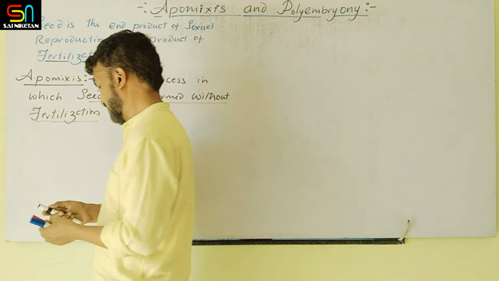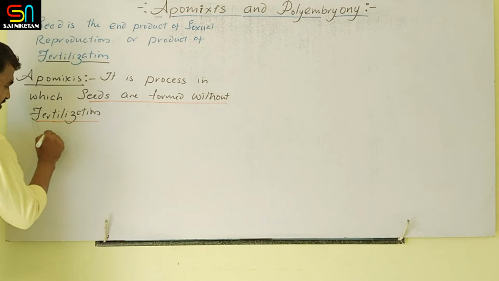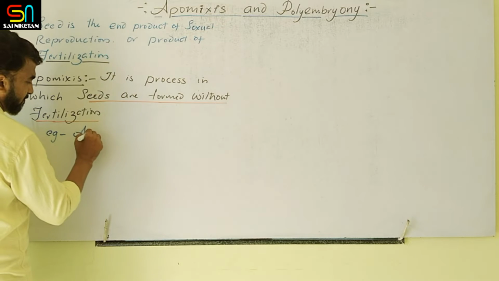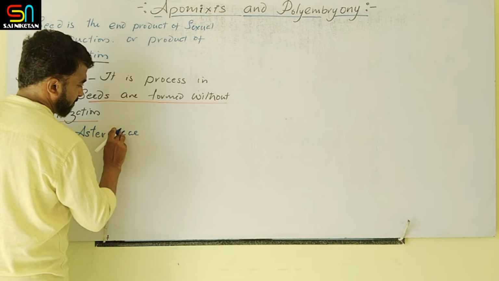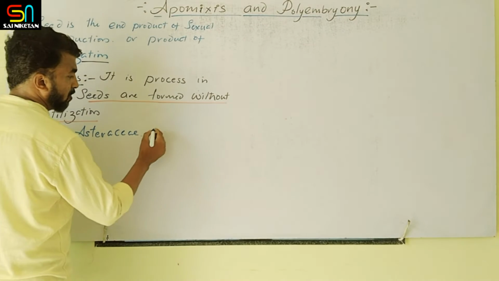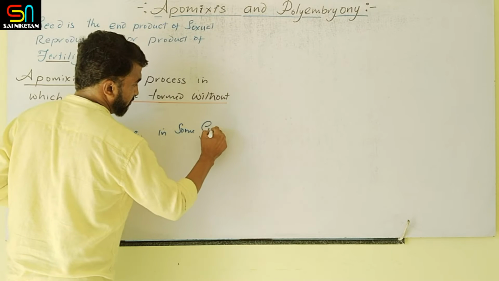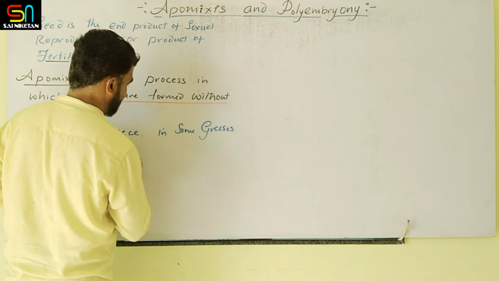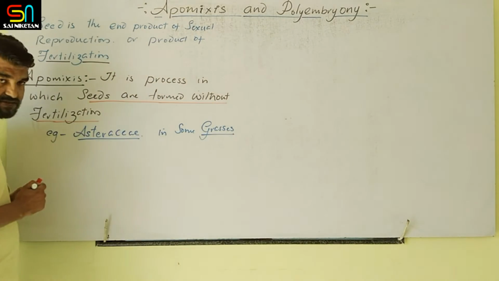So this phenomenon is seen in the family Asteraceae and in a few grasses.